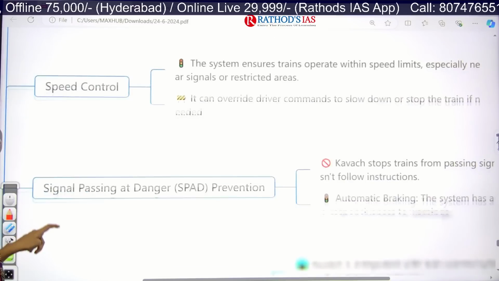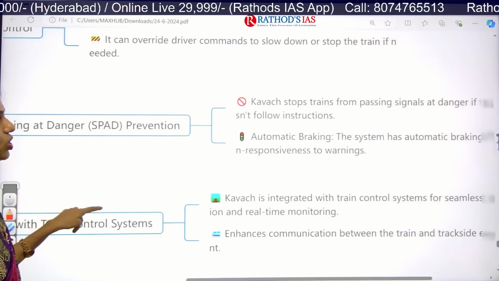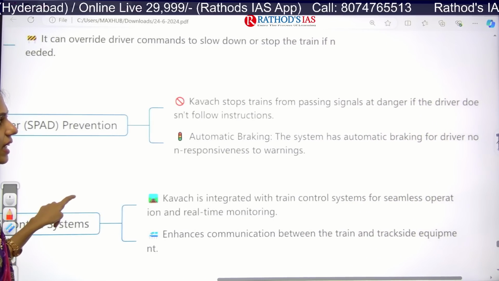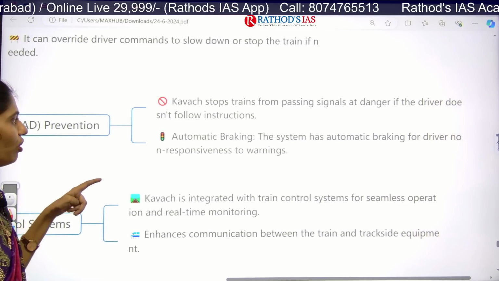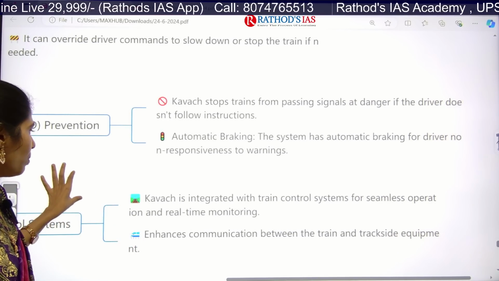And it also has signal passing at danger prevention. So Kavach stops the train from passing signals at danger if the driver doesn't follow the instruction, and it even has an automatic braking system. It is very important.